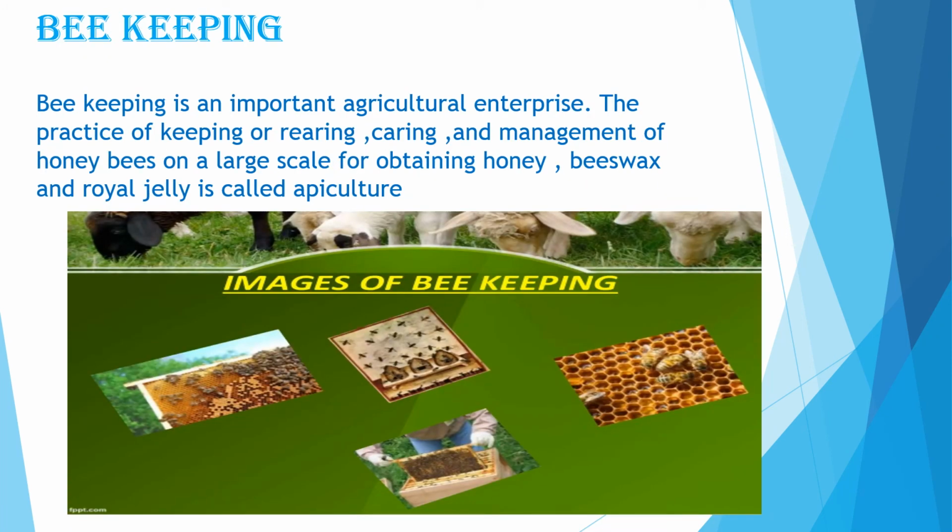Then beekeeping is an important agriculture enterprise. The practice of keeping or rearing, caring and management of honeybees on a large scale for obtaining honey, bee wax and royal jelly is called apiculture, and the place where the bees are raised is called an apiary. There are many advantages of beekeeping. You know that bees help in pollination. They provide us the honey, which is used as a sweetener and also as a medicine, along with Ayurvedic medicine. Honey is rich in iron and calcium. Honey is also used as a blood purifier.